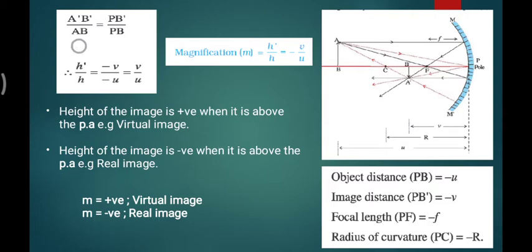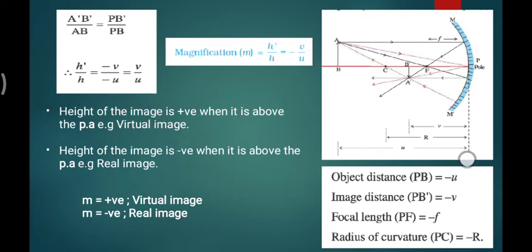A prime b prime is divided by ab, and then p b prime divided by pb. Those relations come from trigonometry, where they are taking the triangles. A prime b prime is nothing but h prime, the image height. Ab is nothing but h. The pb prime is nothing but the image distance, minus v, because it's on the negative side, and pb is nothing but minus u. So the minus signs cancel, and this h prime by h is nothing but m, so m is equal to v by u.